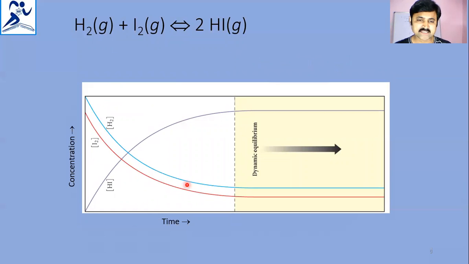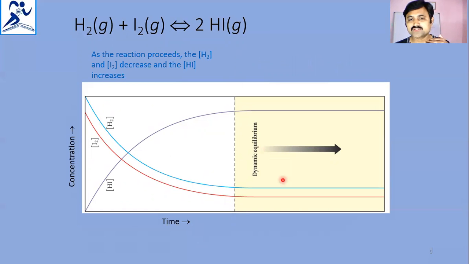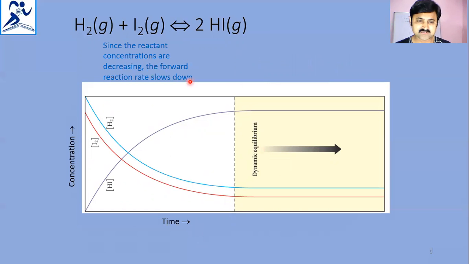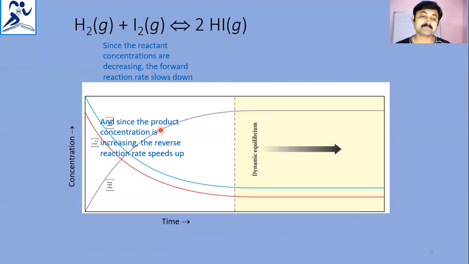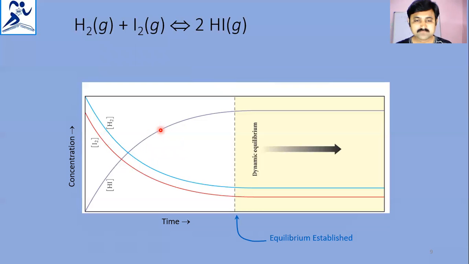If you observe, the portion here we have shaded, the arrow mark, is nothing but the dynamic equilibrium. The equilibrium concentrations continue to persist. As the reaction proceeds, hydrogen and iodine concentrations decrease, hydrogen iodide concentration increases. So the rate slows down in the forward direction. And since the product concentration is increasing, the reverse rate definitely speeds up with the concentration of HI in the reaction.